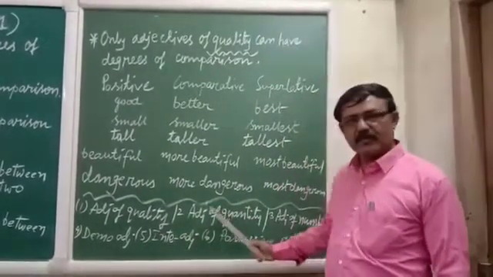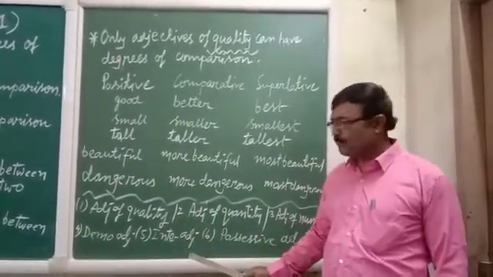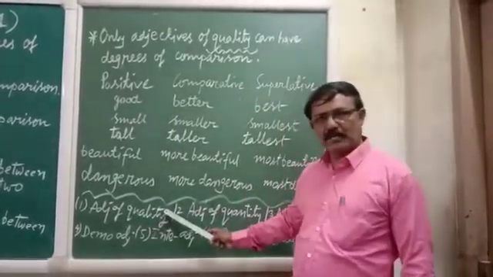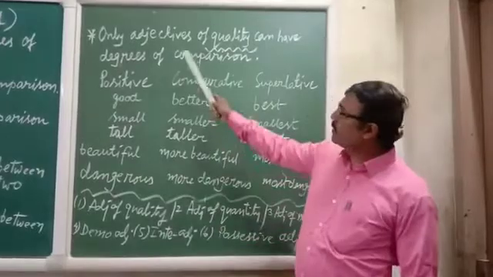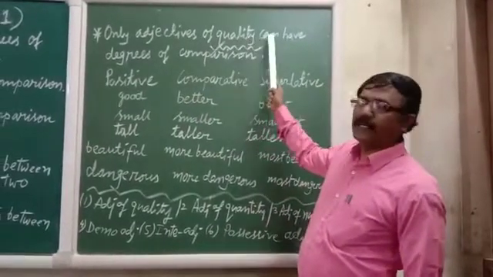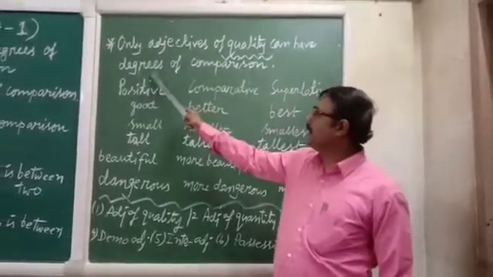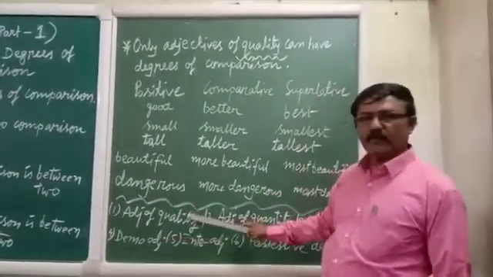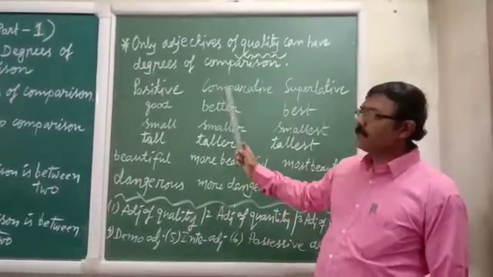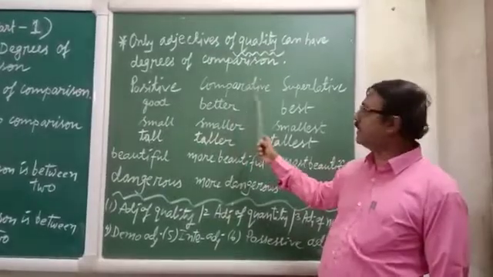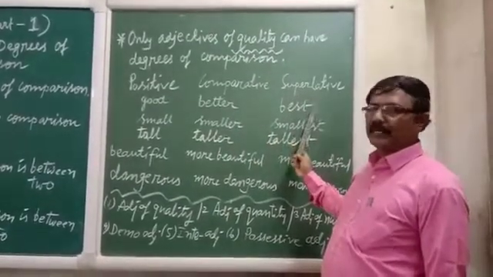So among these 6 adjectives, only adjectives of quality can have degrees of comparisons. Only this adjective has 3 degrees. One is positive degree, second is comparative degree, and third is superlative degree.